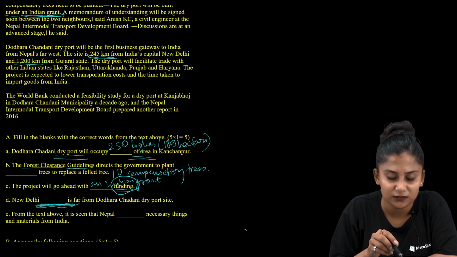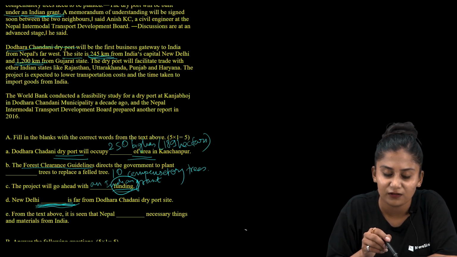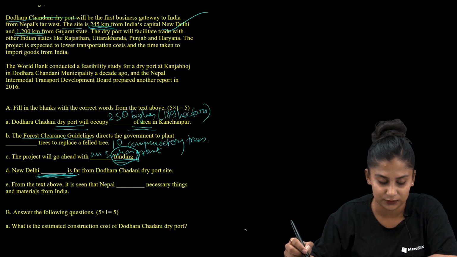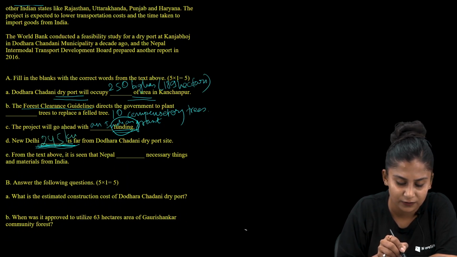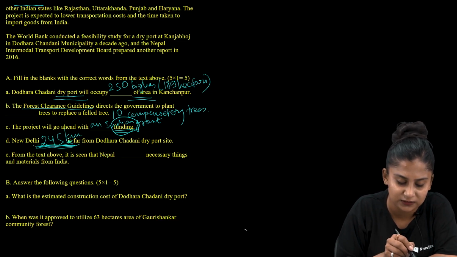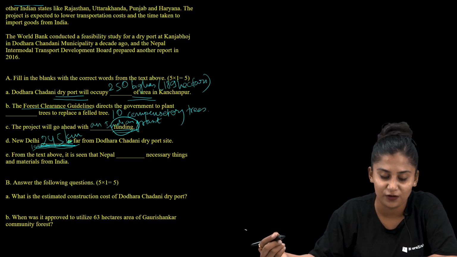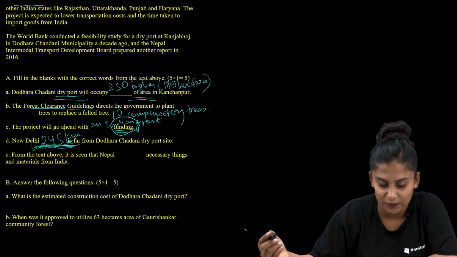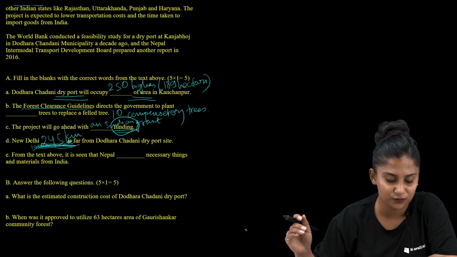The site here refers to the Doraha Chandni dry port and is 245 kilometer from India's capital New Delhi. Okay, we got it. So here we are supposed to mark that New Delhi is 245 kilometer far from Doraha Chandni dry port site. I hope you guys are getting me as well. Now let us move to the last question from section A.